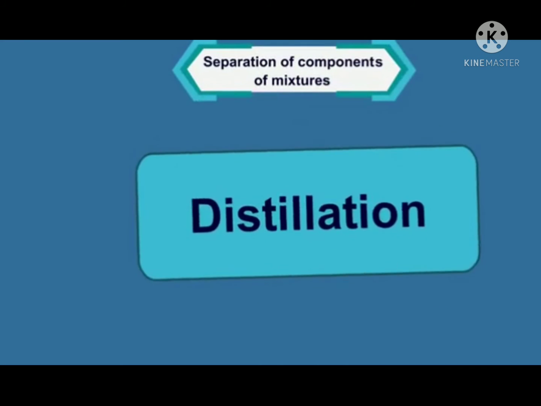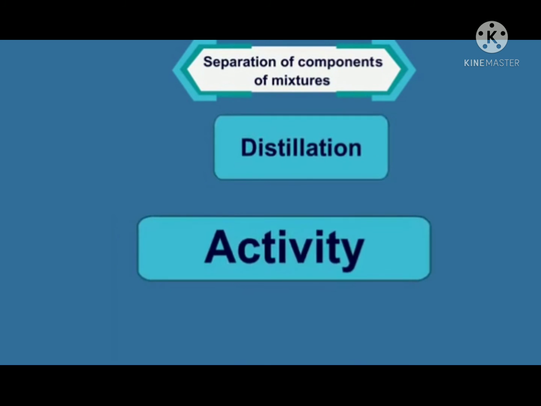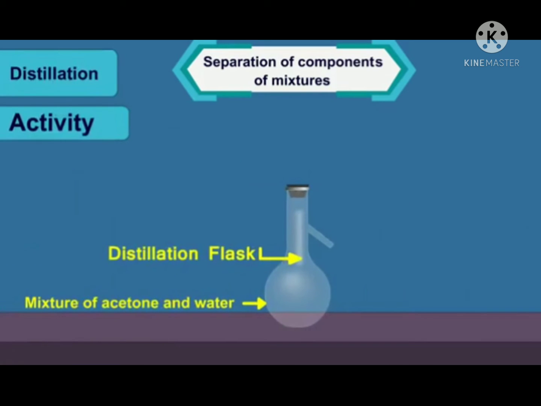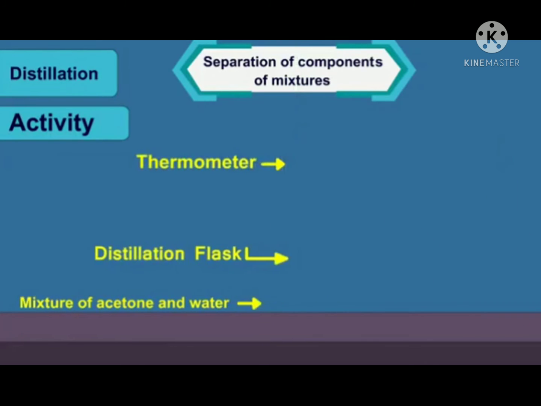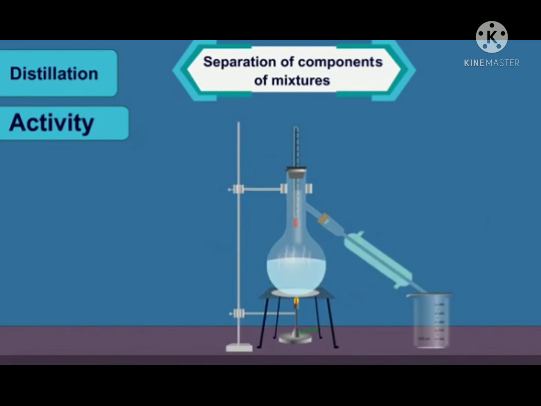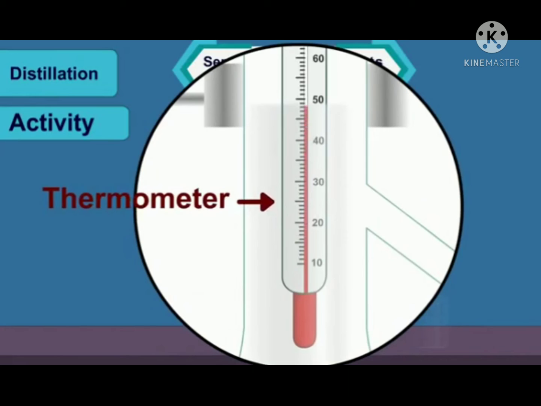The next separation technique is distillation. Let us try to understand it through an activity. Take a mixture of acetone and water in a distillation flask. Put a thermometer in it. Now arrange the device in this way. Heat the mixture slowly and carefully observe the thermometer. As the mixture heats up, what do you observe?